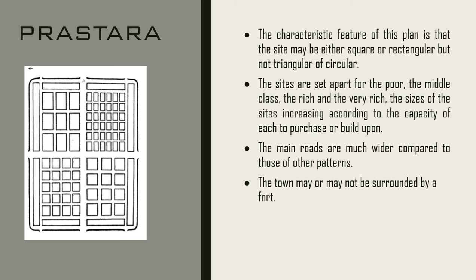If you have denser building plots, it represents the lower class. If you have bigger plots, it symbolizes that it belongs to the higher class of people. Again, the city is surrounded by a fort. You have the main roads running north, south, and east, west.